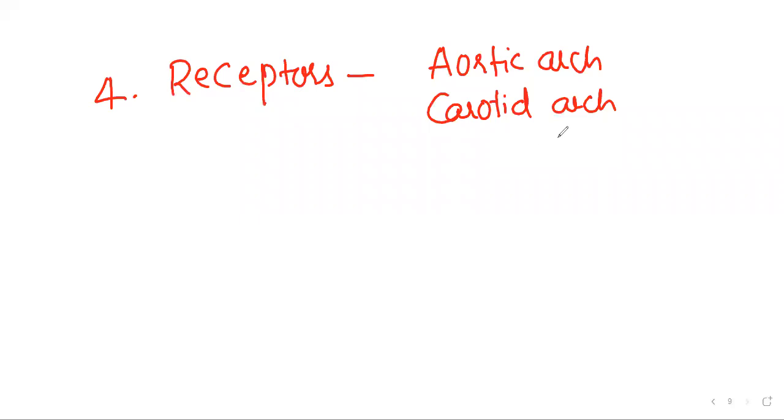Aortic arch, carotid artery. Artery or arch, what is an arch actually? Nothing but a bigger vessel. We have names: the bigger one is an arch. If the size is reduced, artery. More reduced, arteriole. More reduced, capillaries. We'll get this in the next chapter, body fluid circulation. Okay, so receptors which are present on the aortic arch and carotid artery, let me show you.